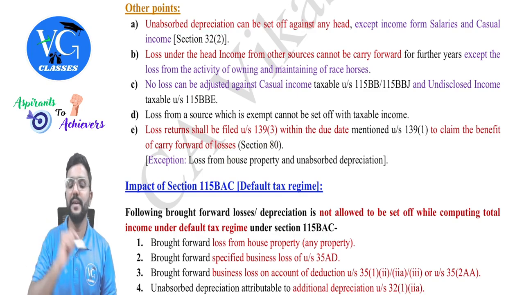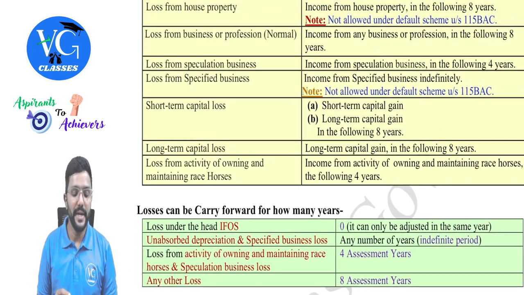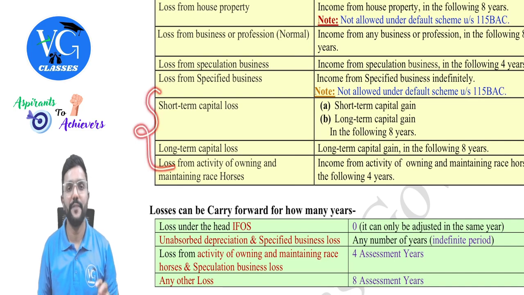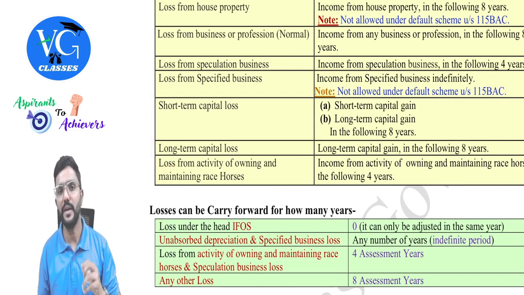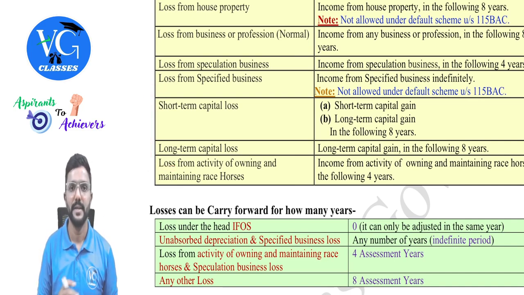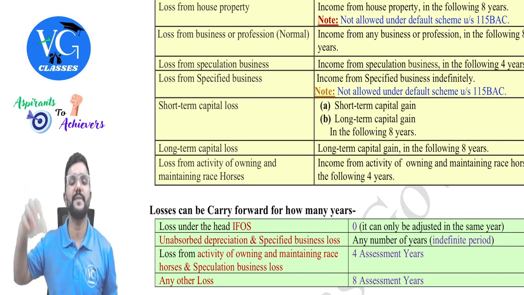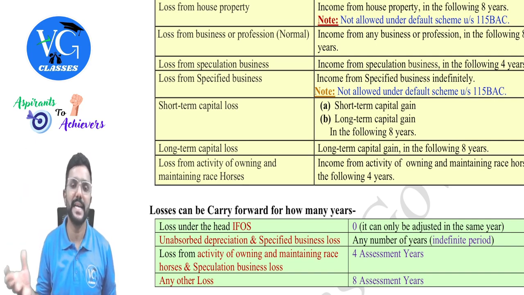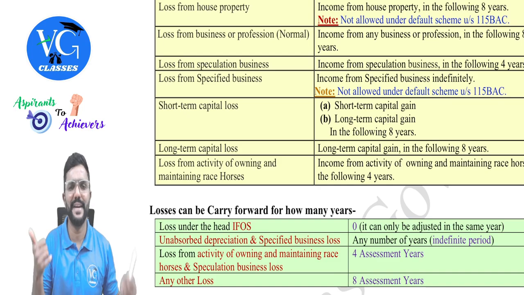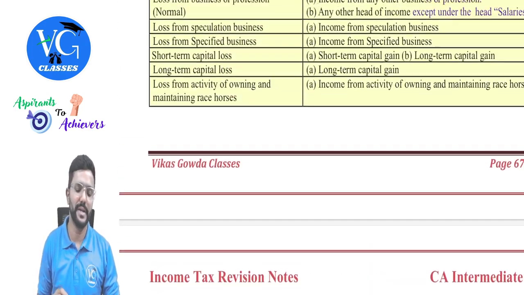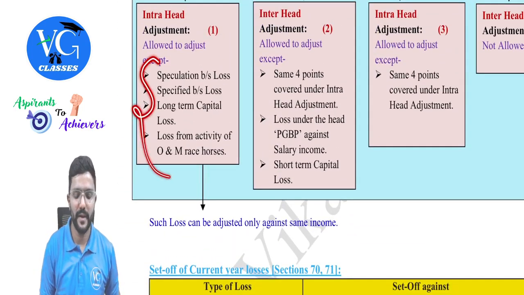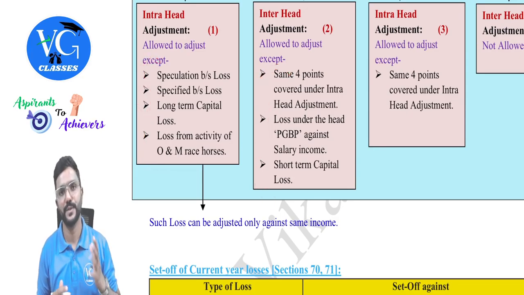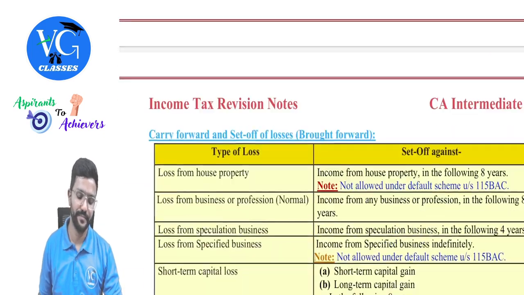Got it? Yes. And we learned that, guys, under capital gains, if I have any loss, it can never be adjusted against other heads. Sir, but what if I have a loss from another head? Can I adjust it against capital gains income? Yes, provided it is a current year loss and it is not covered in any of these exceptions. Got it? Yes, sir.